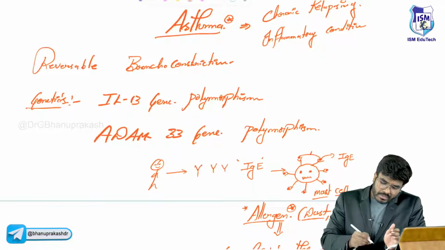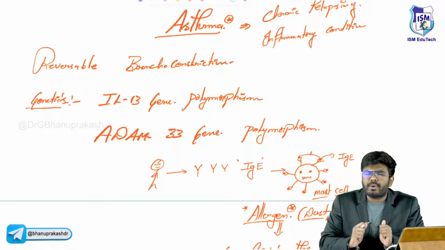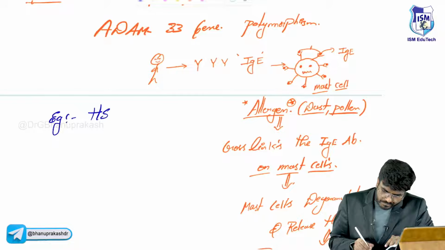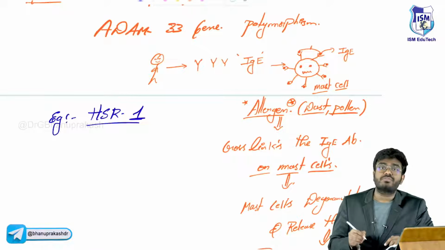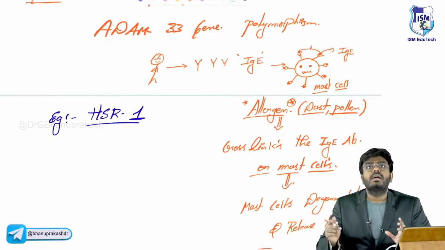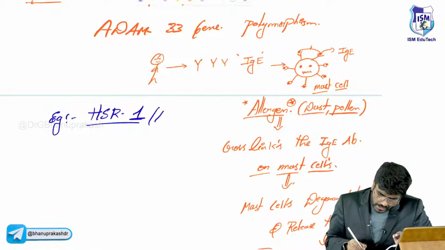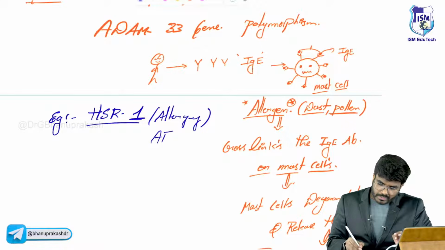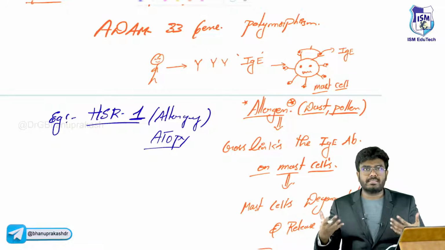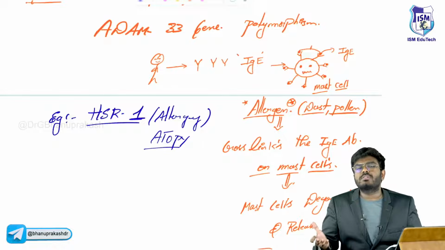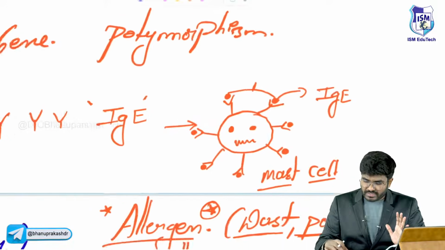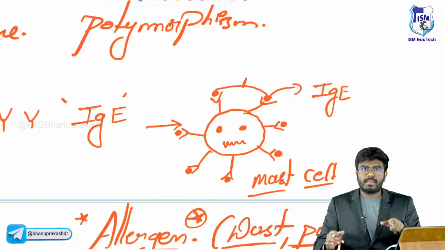And it's an example of which type of hypersensitivity reaction? What do you think? It's an example of type 1 hypersensitivity reaction, because remember, type 1 hypersensitivity reactions are allergies: atopy, anaphylaxis, all these are allergy conditions, right? So this asthma is an example of type 1 hypersensitivity reaction because all this immune dysfunction is happening on the surface of mast cells. The mast cells are involved.